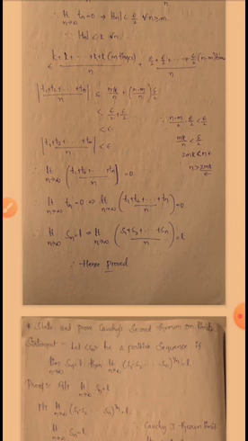Therefore limit n tends to infinity Tn value is equal to 0. Therefore limit n tends to infinity (T1 plus T2 plus up to so on plus Tn) by n is equal to 0. Limit n tends to infinity Sn is equal to L. That implies limit n tends to infinity (S1 plus S2 plus up to so on plus Sn) by n is equal to L. Hence the theorem is proved. This is the Cauchy's first theorem on limits.